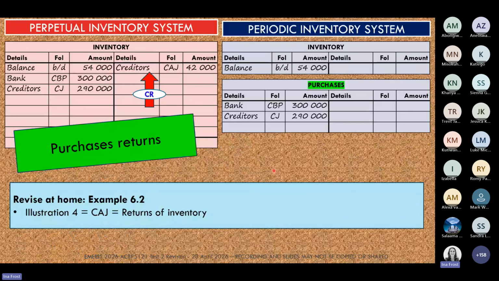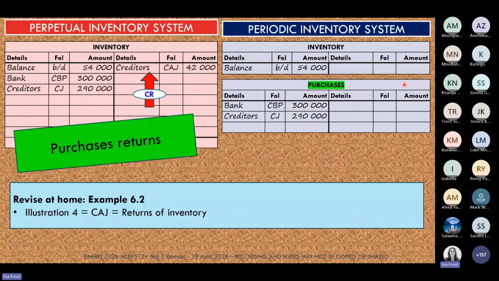In the general ledger, it looks like this. On the perpetual side, we are once again recording the transaction in the inventory account, and it's on the credit side of the inventory account because these are now the items we're sending back to the supplier. So this entry must now reduce our overall inventory balance.